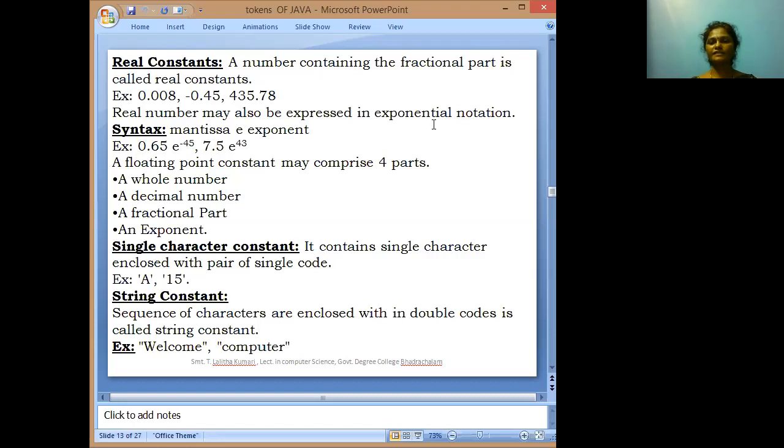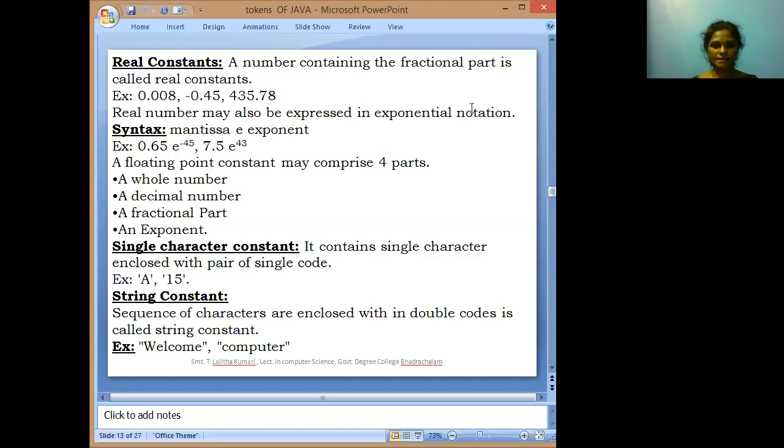Single character constant. A single character constant means any character enclosed within single quotes. Suppose we are taking one character enclosed within single quotes, that is called a character constant. Either one number or alphabet enclosed within single quotes is called a single character constant.